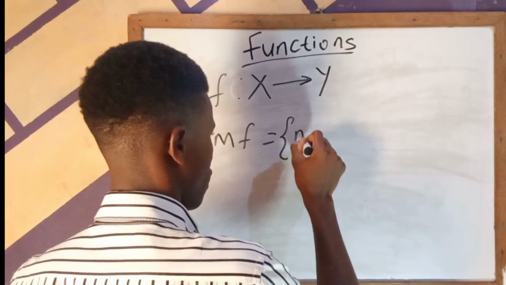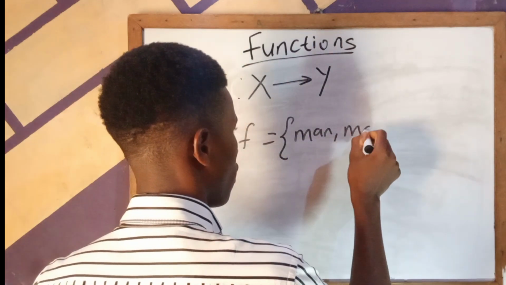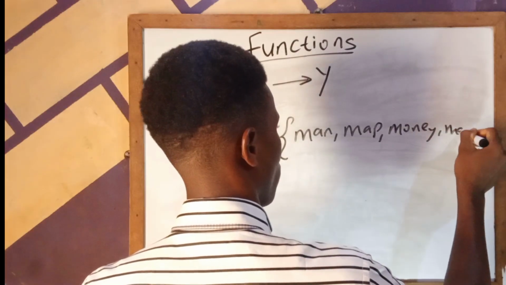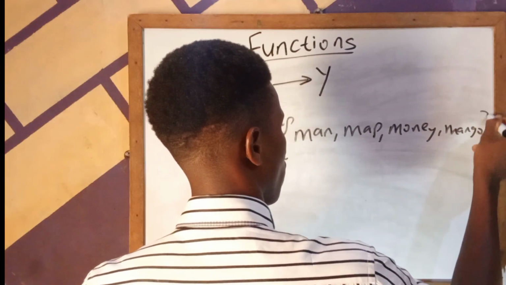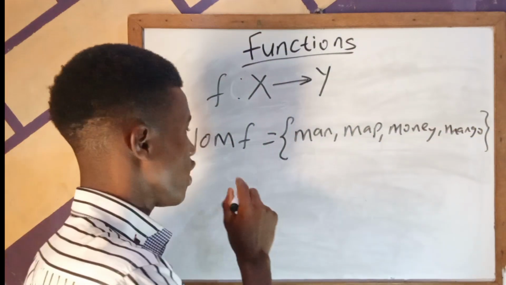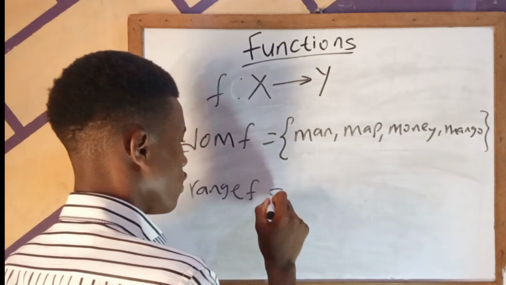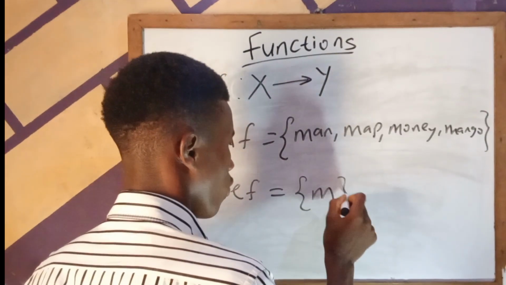is basically the set of first entries: man, map, money, mango. So this is the domain of f. Then the range, we see that the range of f is just a singleton set M.